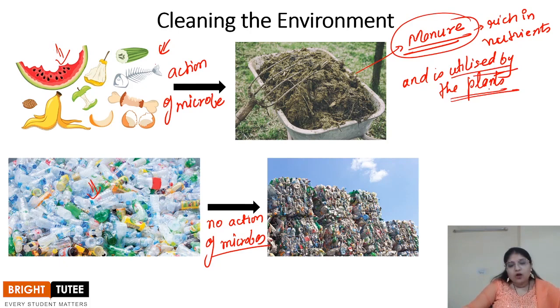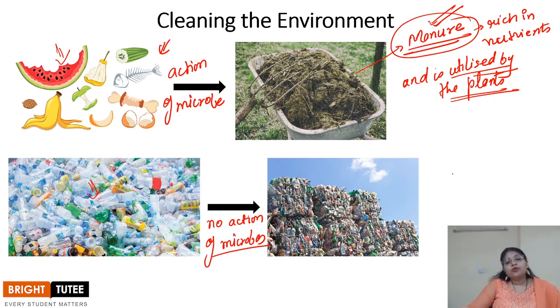This is how the microbes help in converting the harmful, smelly garbage into useful things like manure. And also, we can actually use this method in producing manure on a commercial basis as well, right?